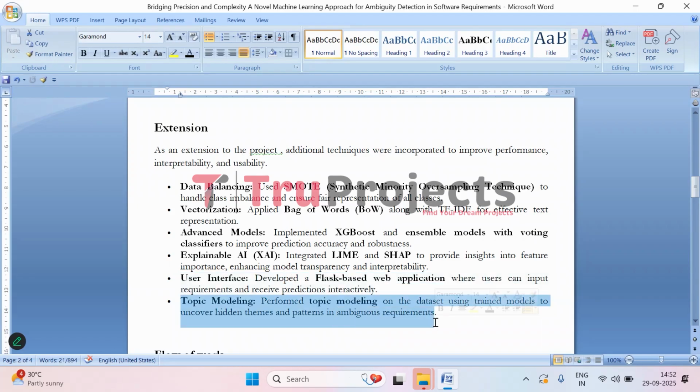So here we have used latent Dirichlet allocation for topic modeling, and it is applied to uncover hidden themes and patterns within ambiguous requirements, giving a deeper understanding of the data and helping stakeholders to identify common sources of ambiguity.